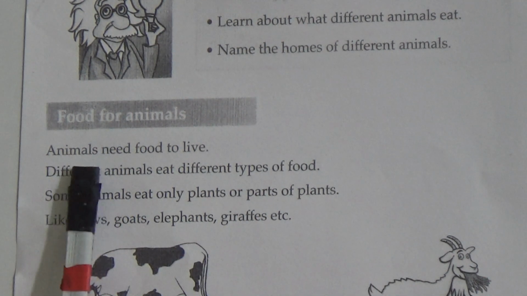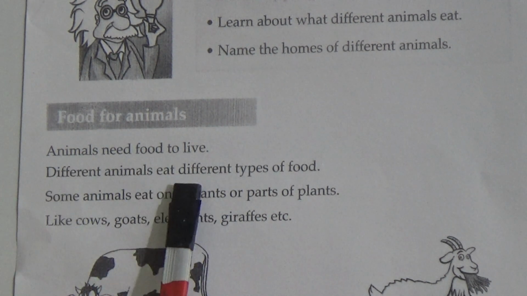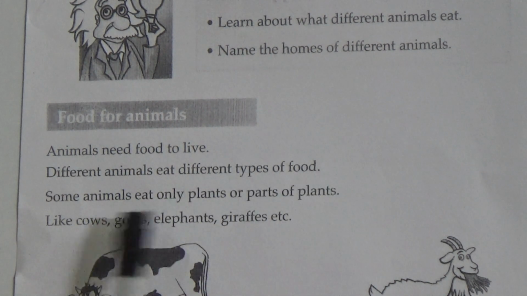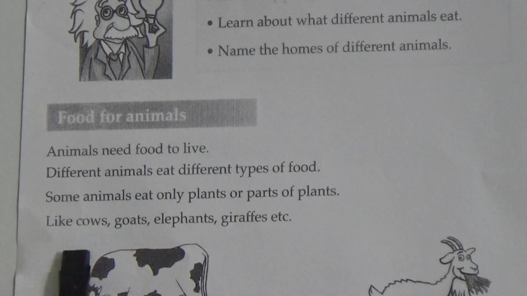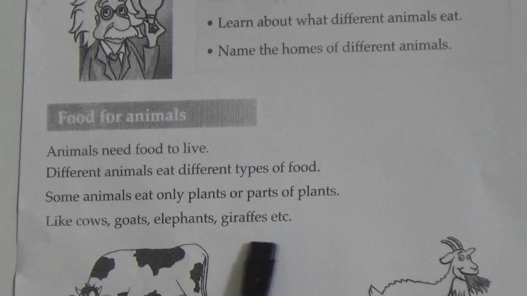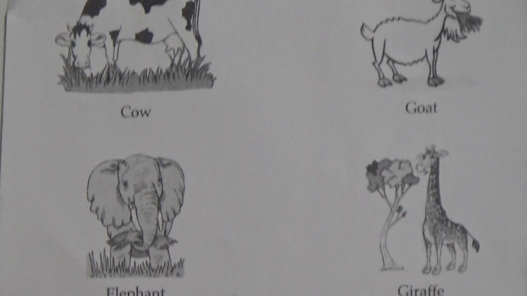So, I am repeating, animals need food to live. Different animals eat different types of food. Some animals eat only plants or parts of plants, like cows, goats, elephants, giraffe, etc. See this figure. This is cow, this is goat, this is elephant and this is giraffe. Now go to next page.